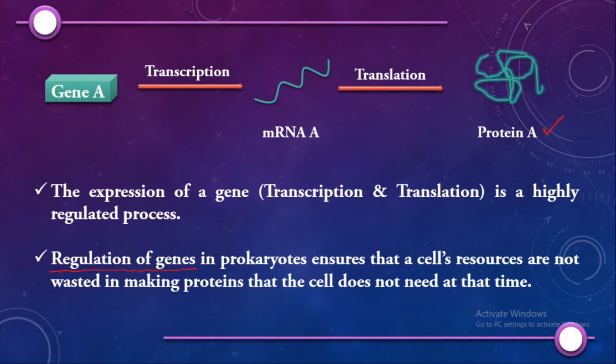So when the cell does not need protein A, it can block the expression of the gene. Let us understand how this regulation takes place in bacteria through the operon.